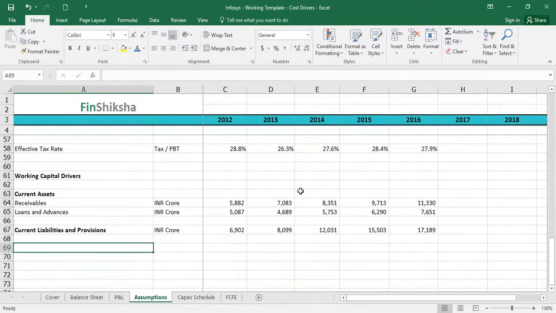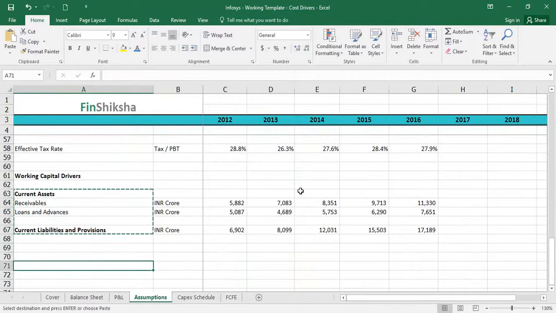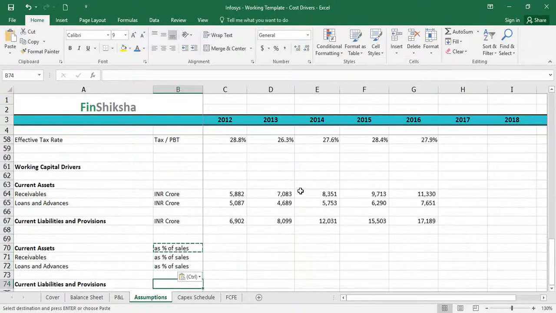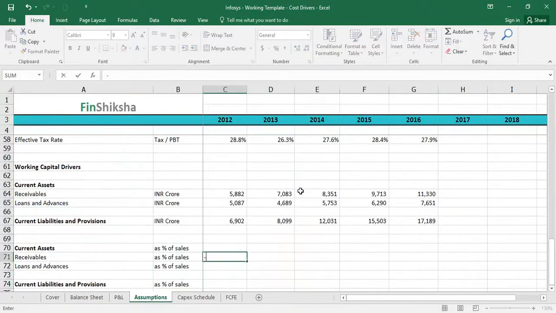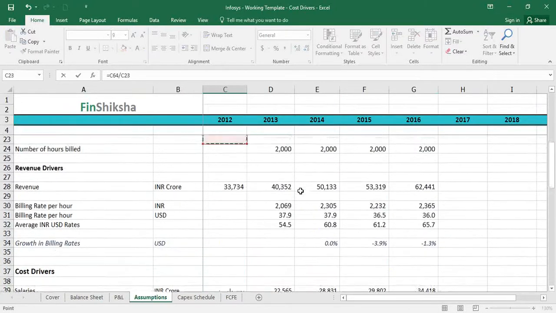Now, if I were to convert these numbers, current assets and current liabilities, as a percentage of sales, we can do this, and we can take each of these headers and just divide it by the revenue number, right? So where's the revenue number?